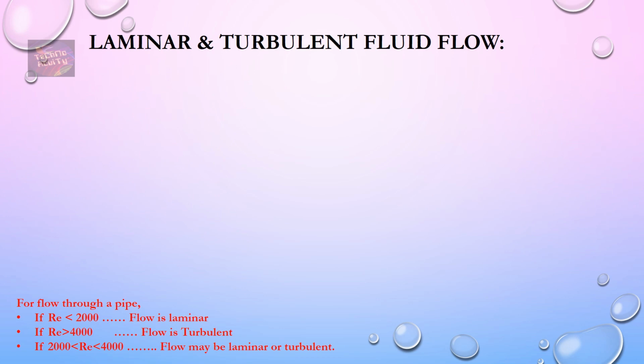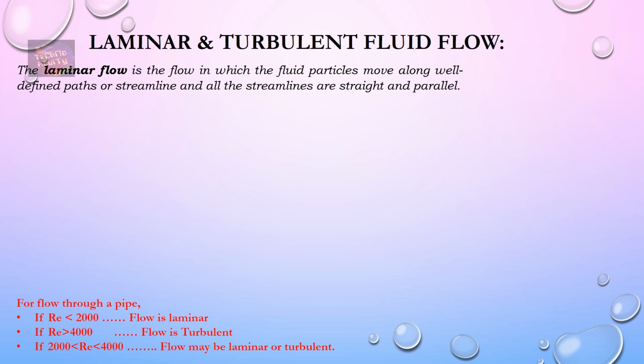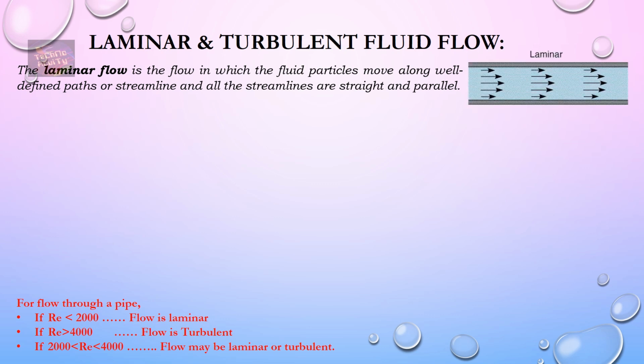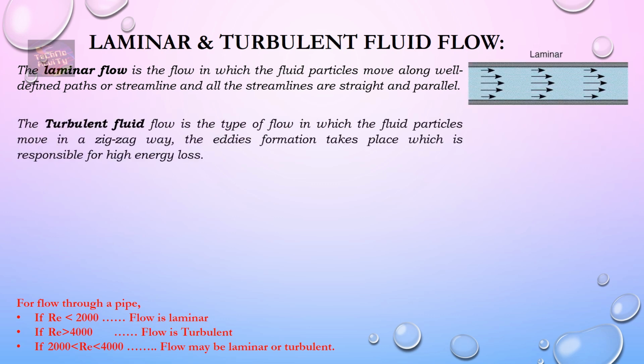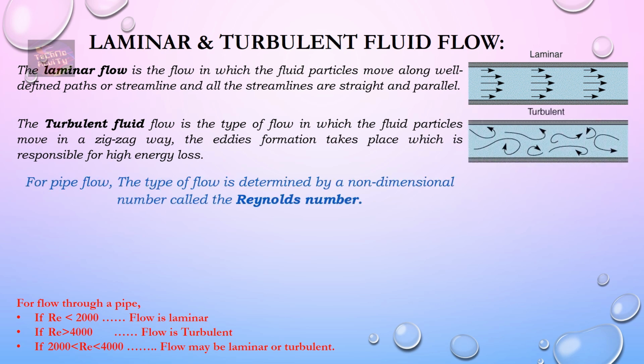Next type of flow is laminar and turbulent flow. These are very simple to understand. Laminar flow is the flow in which fluid particles move along a well-defined path or a streamline, and all the streamlines are straight and parallel. While for the turbulent flow, the fluid particles move in a zigzag way. Eddy formation takes place, which is responsible for the higher energy loss. We can observe the laminar and turbulent flow in the diagram.